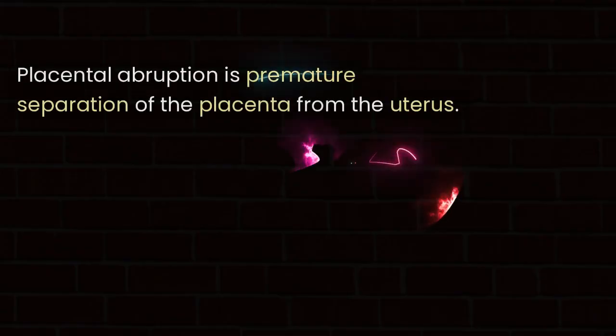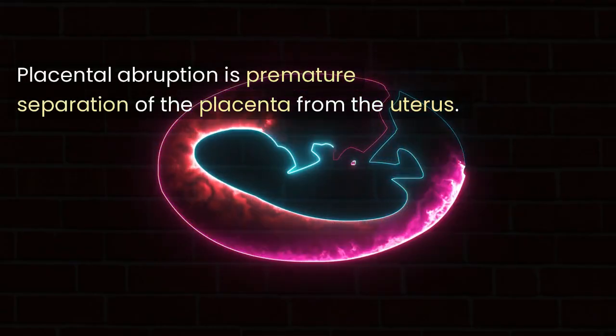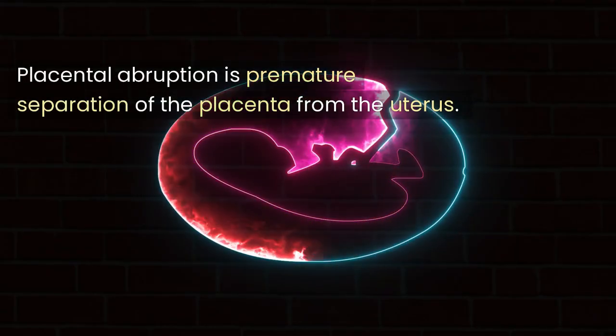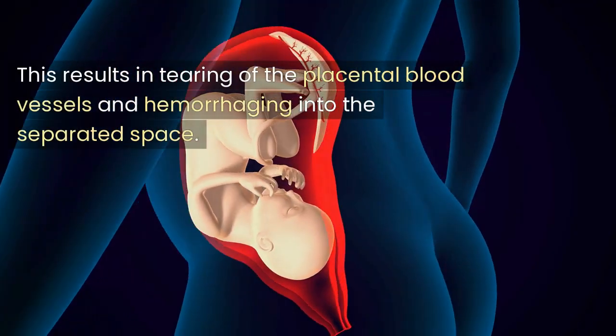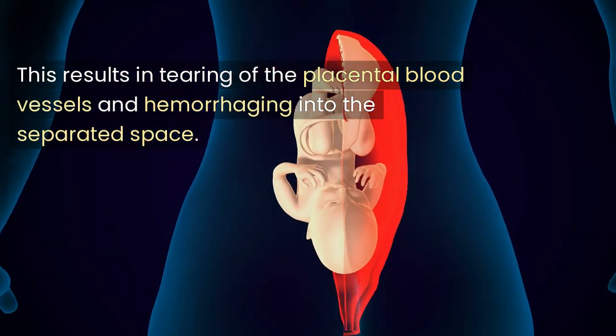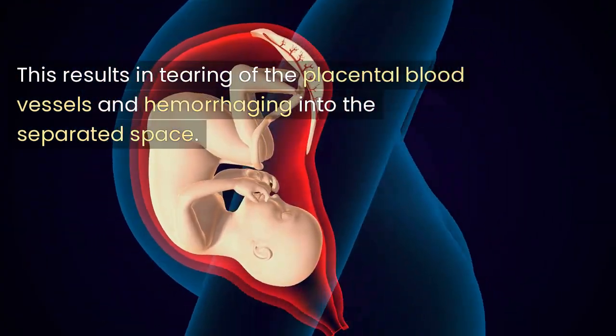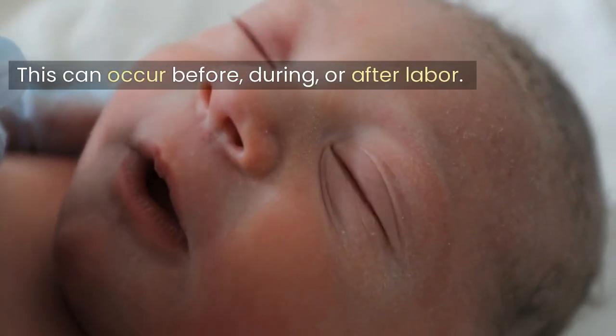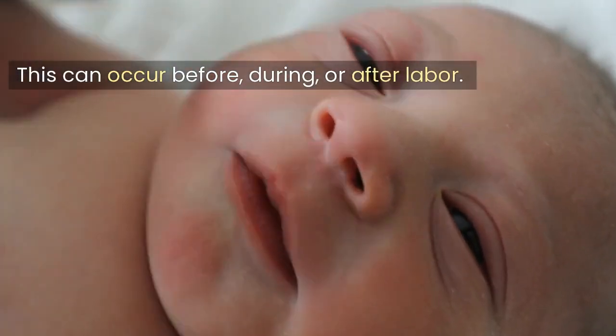Placental abruption. Placental abruption is premature separation of the placenta from the uterus. This results in tearing of the placental blood vessels and hemorrhaging into the separated space. This can occur before, during, or after labor.